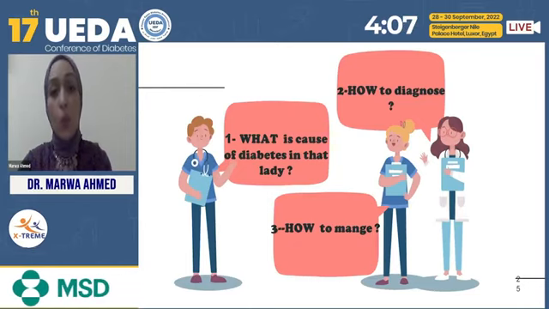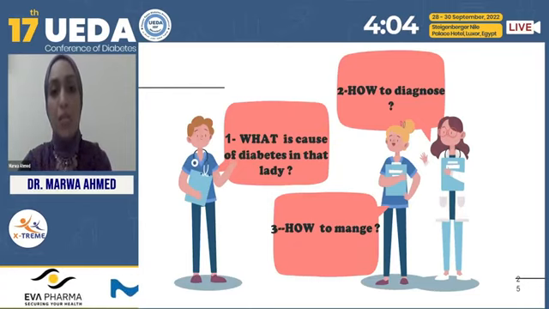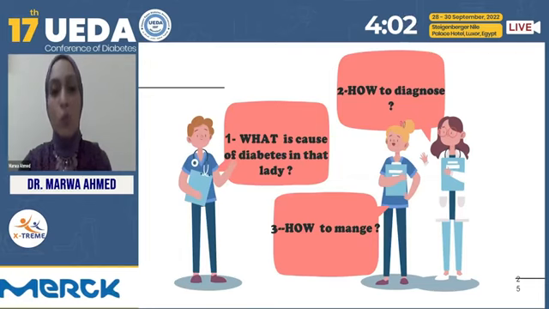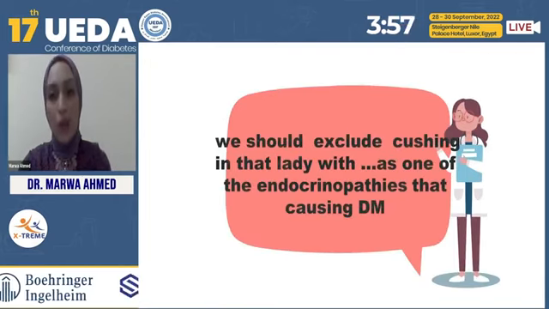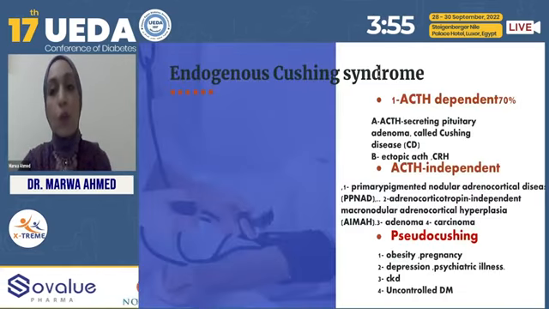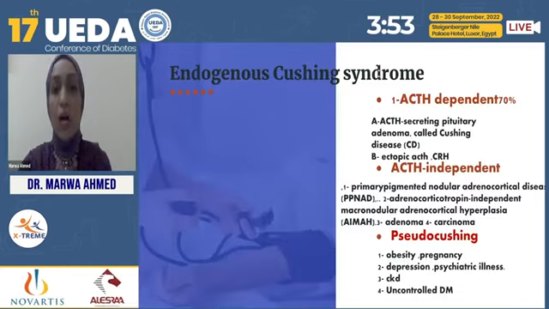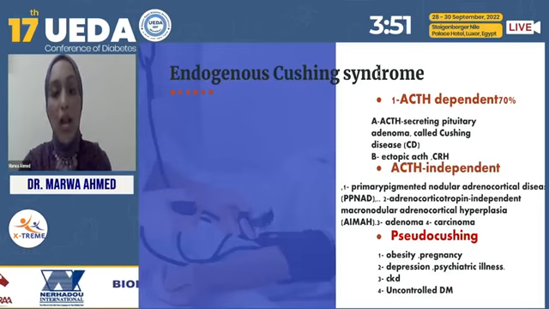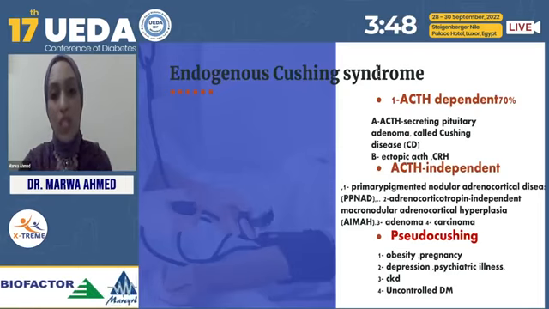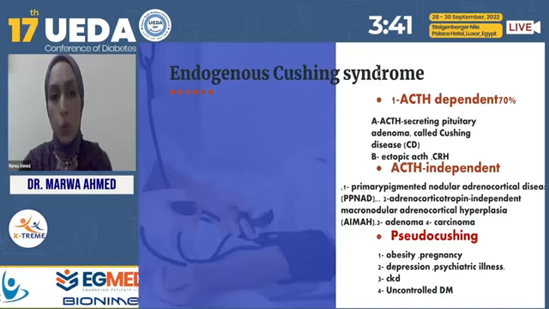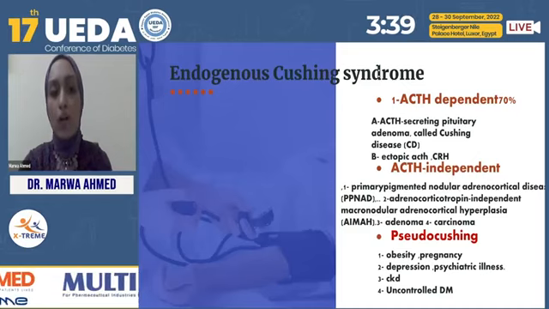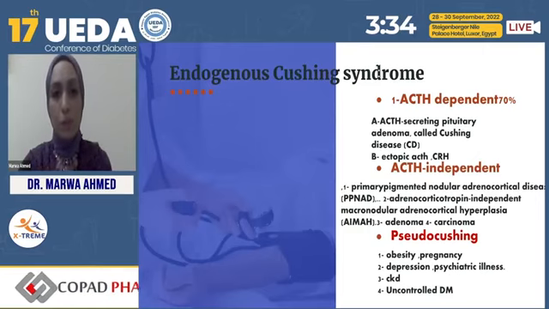The first question here: what is the cause of diabetes in that lady? How to diagnose and how to manage? We should exclude Cushing in that lady as one of the endocrinopathies that cause diabetes. We all know endogenous Cushing syndrome, either ACTH dependent or ACTH independent, or a patient having pseudo-Cushing. Don't miss that if the patient has uncontrolled diabetes, is obese, or has a depressive or psychiatric disorder or a chronic illness, you should exclude non-neoplastic hypercortisolism.